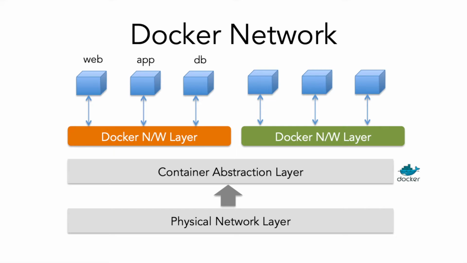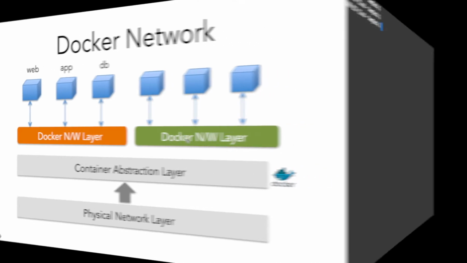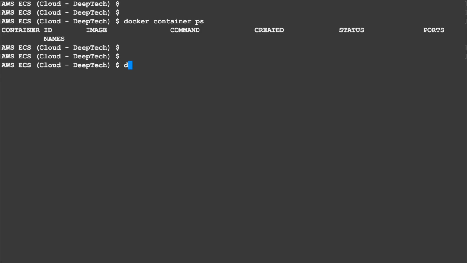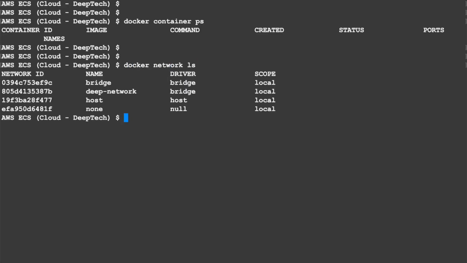Now let us go ahead and see the docker network command in the context of this network layer. We can create and manipulate these networks using the docker network command. Currently, I do not have any container running at all, but if I type docker network ls, I have all these networks created. These are the names of the networks and the network driver. There are two types of network drivers, bridge and overlay. Overlay network is used when we have Docker containers on multiple hosts and they need to communicate with each other. The default is bridge. Let me go ahead and create a network.